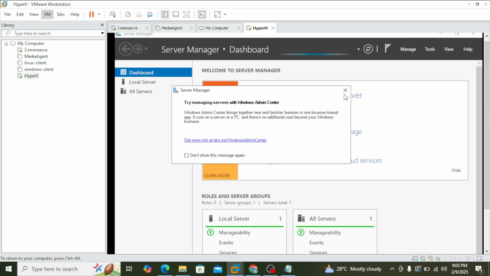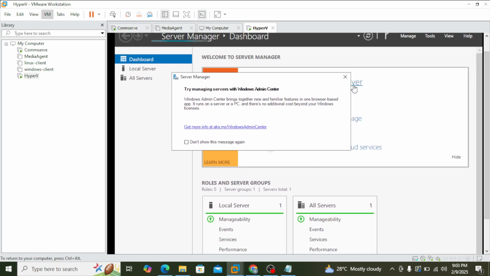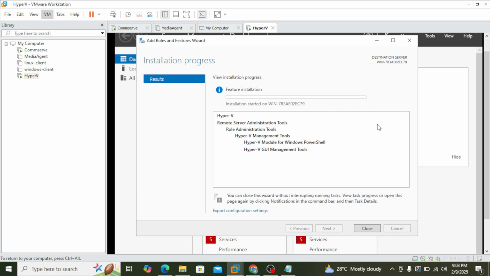Okay, so let's see if the Hyper-V is installed or not. Okay, still it's in progress, I think. Let's wait for some time. Okay, so now you can see the installation succeeded message.